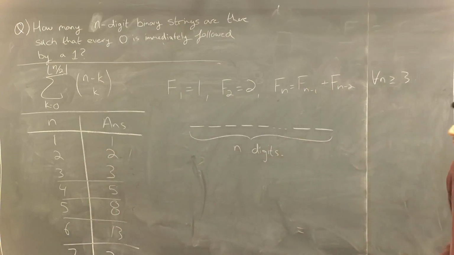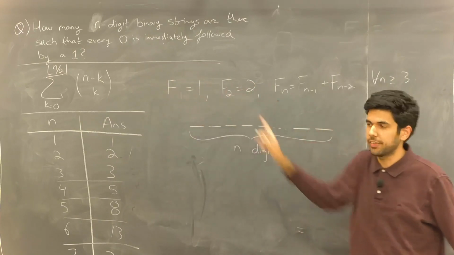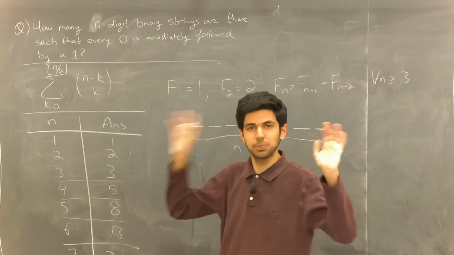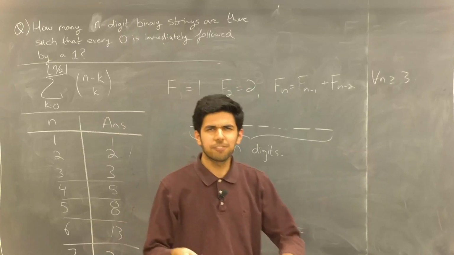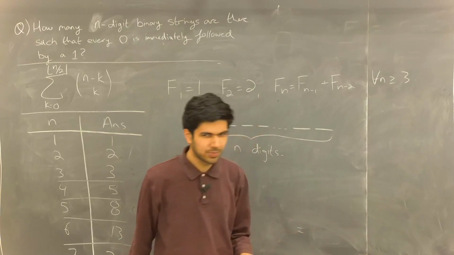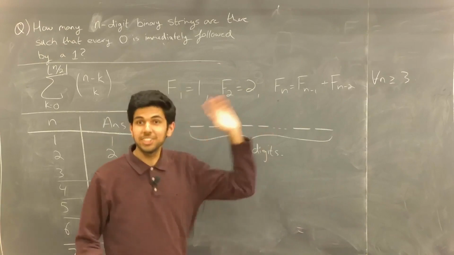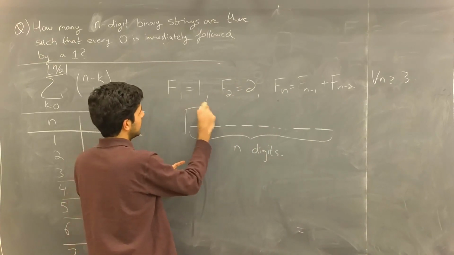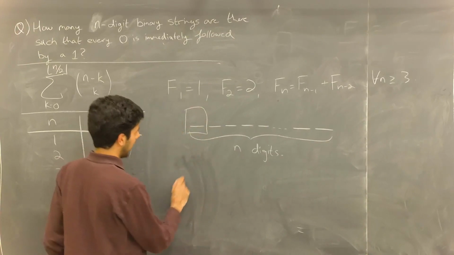Let's consider we were trying to construct an n-digit binary string with that condition there. Well, we've explored different ways of constructing the string, but all of them were too focused on the digits, like first putting the zeros and then putting the ones. What if we instead put our attention on the locations themselves? That is, I focus in on this first position right here. And we literally have two cases.